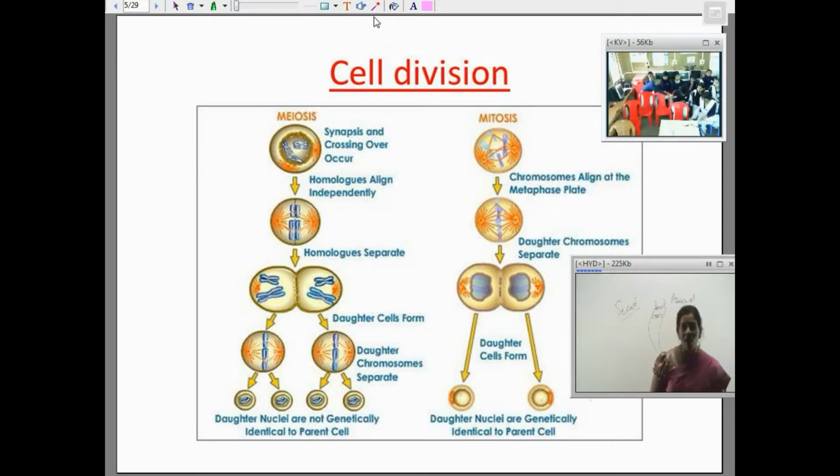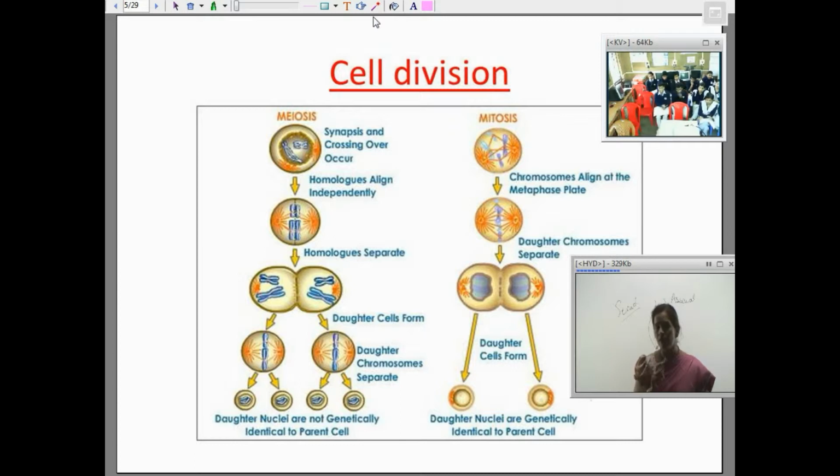Human beings have how many pairs of chromosomes? Speak out the answer. 23 pairs of chromosomes. Out of these 23 pairs, 22 pairs are the same for male and female. But there is only one pair which is different for males and females. In males, the sex chromosomes are XY, X and Y. And in females, the sex chromosomes are X and X.